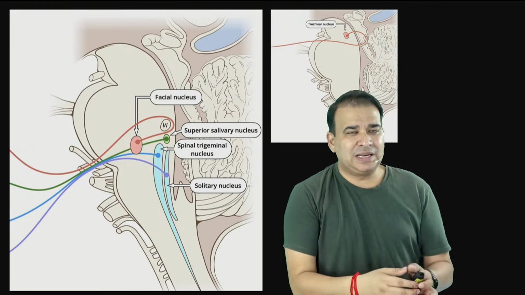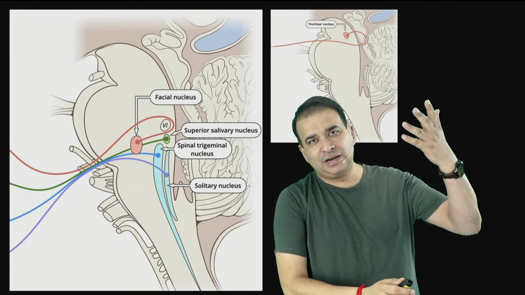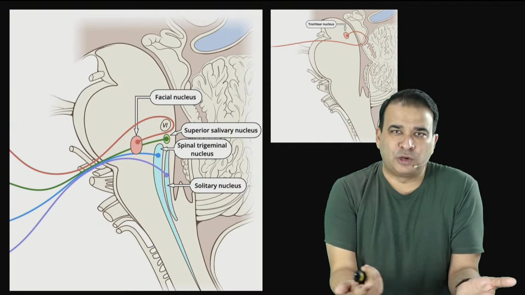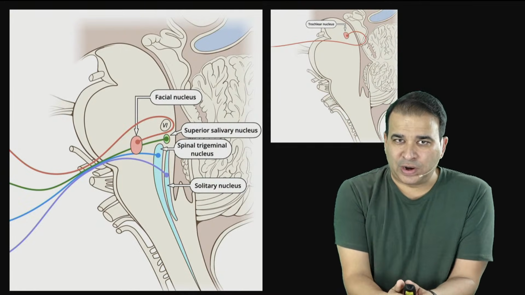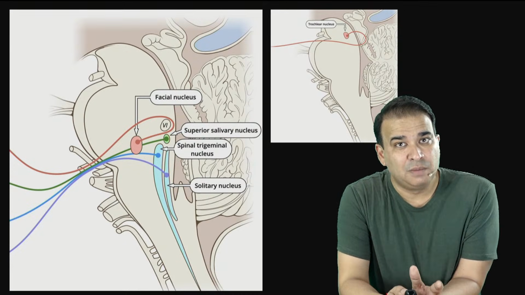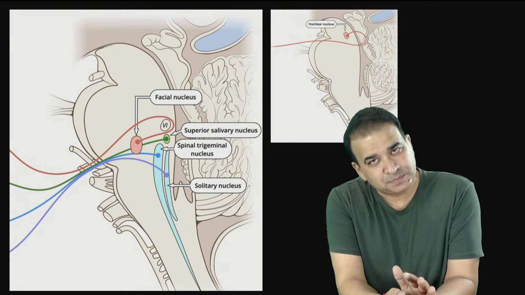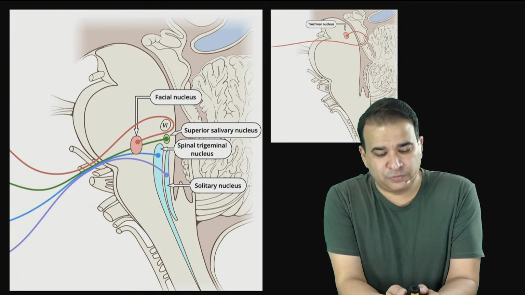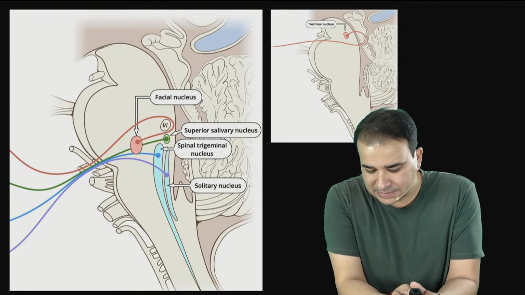So some people said the arrow was in the floor of fourth ventricle, some said it is behind the midbrain here. Two possibilities. Just make sure that you find out where the arrow is placed here. If it is in the floor of fourth ventricle, you got to go with the seventh nerve. But if it is behind the midbrain, below the inferior colliculus, then fourth nerve, the trochlear nerve, will be your answer.